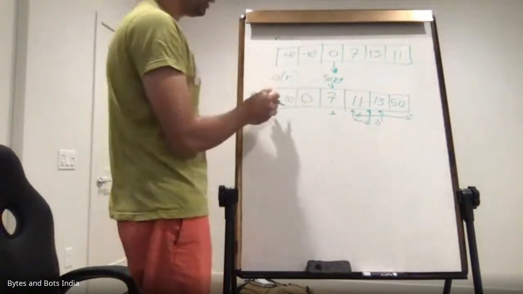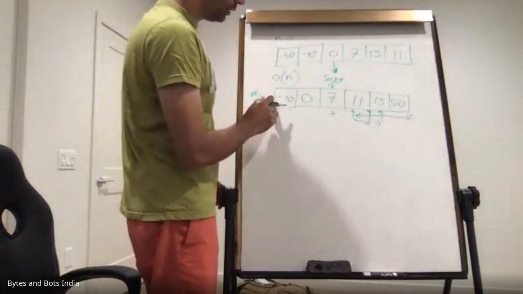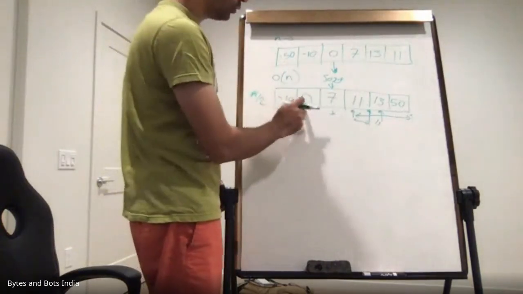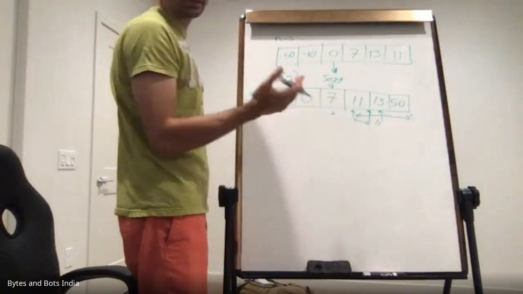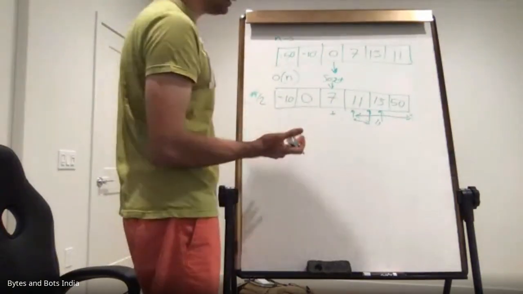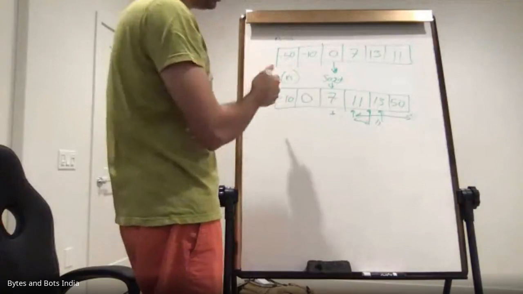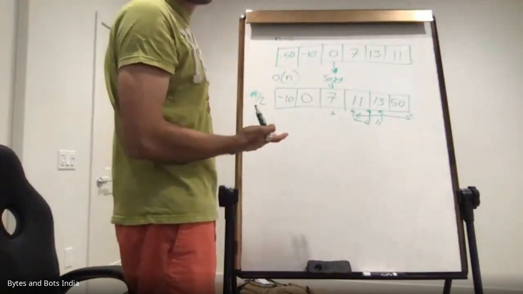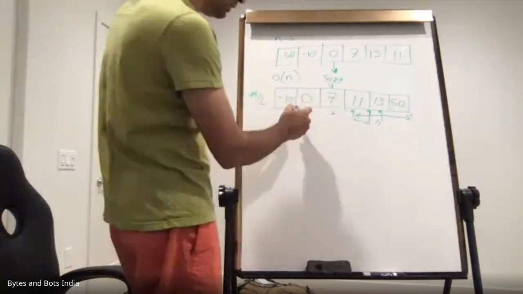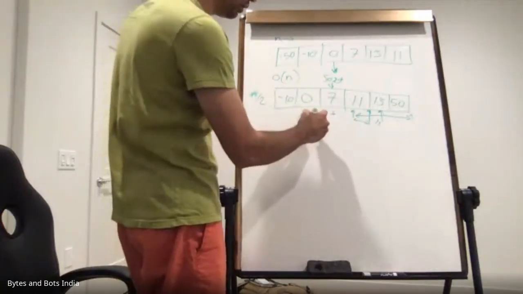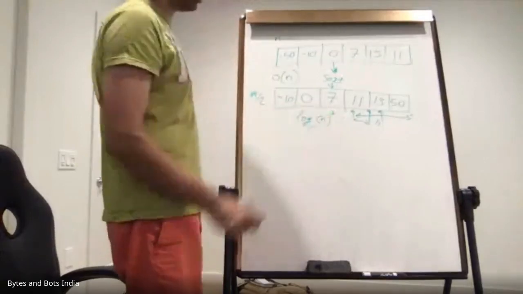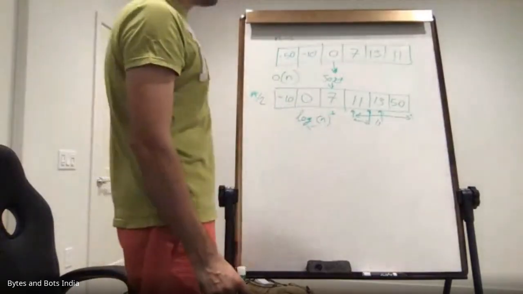Now, even when the array was sorted, finding 11 linearly would still have been 1, 2, 3, 4 comparisons. So we still saved one comparison, right? So definitely, binary search is faster because we're doing fewer comparisons. How fast is it? It is actually log to the base 2 of n. Base 2 is not required, so it's log n.